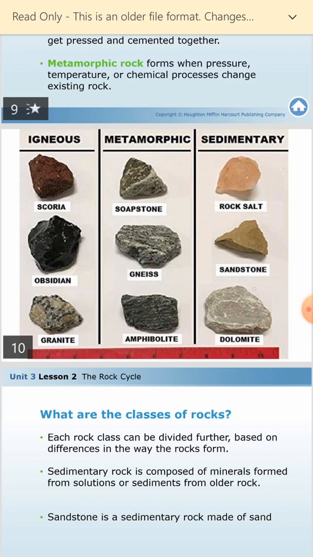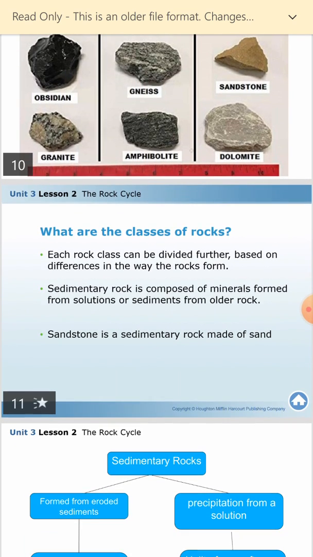Sedimentary rocks: the one in the middle is sandstone. This is very well known in the desert, where it can be seen. Also the rock salt that is made from halite. Dolomite is down here. These are very typical rocks that we can see more than the other rocks. Sedimentary rocks, we can see them, I think, more than the metamorphic and the igneous. Okay.